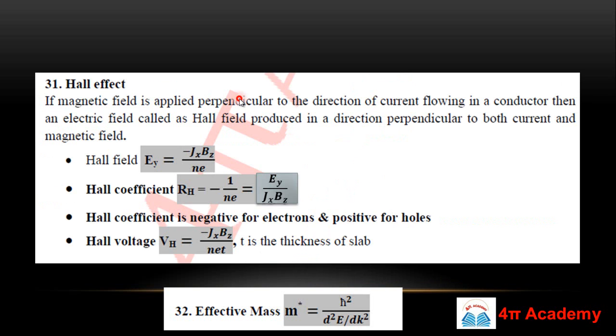This Hall effect is also very important and sometimes confusing. So what is the Hall effect?